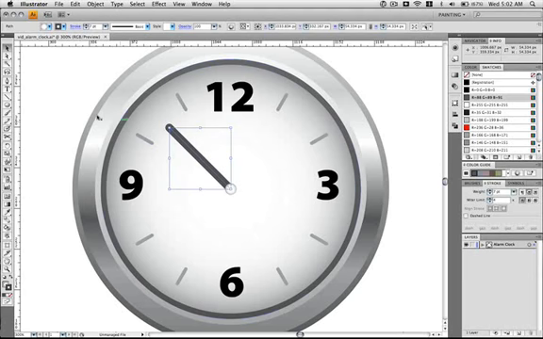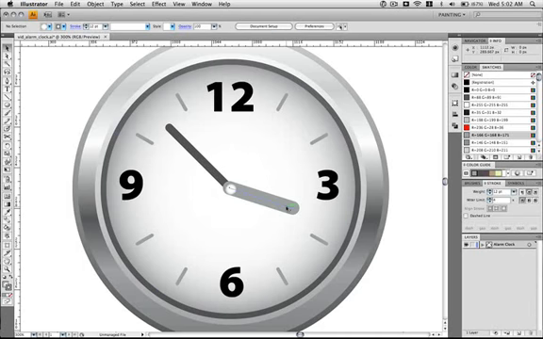Now let's make the minute hand. Deselect, grab the line segment tool. Again, the smart guides are going to tell you when you're in the exact center. And go ahead and drag down a little bit below the 3 and make sure it's a bit shorter. We're going to turn this up to 12 pixels and we're going to make it lighter, and then hit Command X, and then after selecting Command B, which places it in the center.